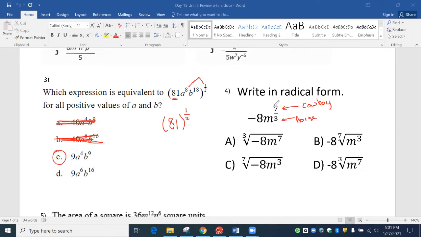This right here, the exponent only goes with the m. So this 8 does not go inside the radical. So it cannot be A or C. And so these right here have the 8 in the right spot. So the m goes underneath the radical. And then we got to decide where the 7 and the 3 go. So the 7 is the cowboy because the cowboy rides the horse. So cowboy's on top, horse is on the bottom. The cowboy can go inside the house, and the horse has to stay on the outside.